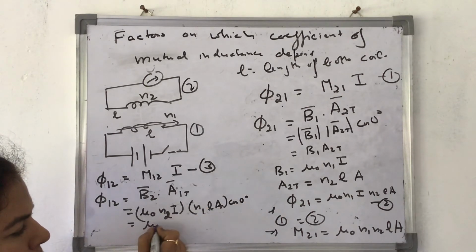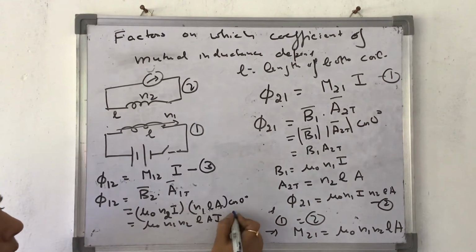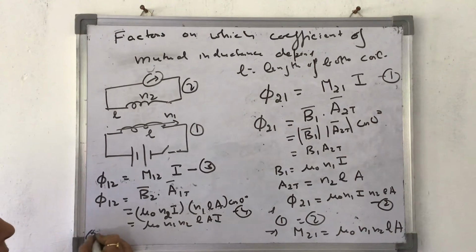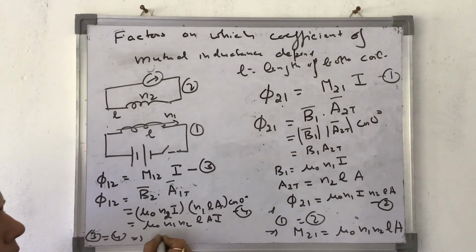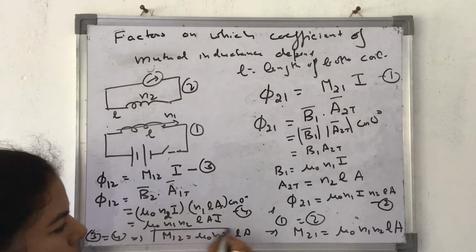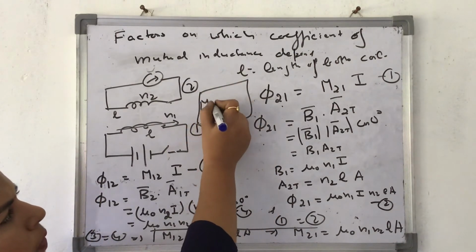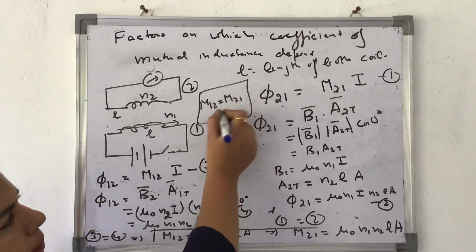So this becomes mu naught N1 N2 L A I. Again if I equate 3 and 4, I get M12 is equal to mu naught N1 N2 L A. So aren't they equal? That means M12 is equal to M21.